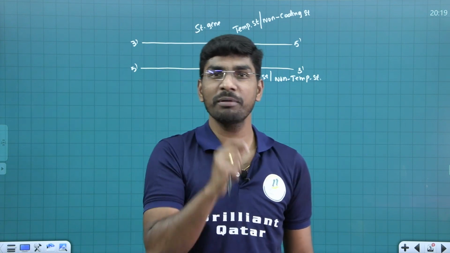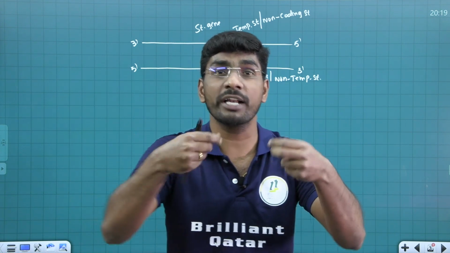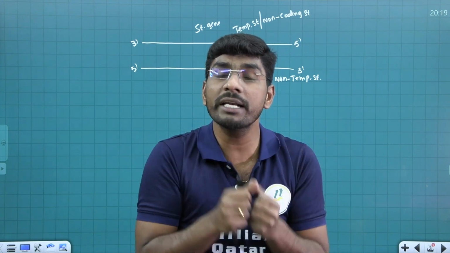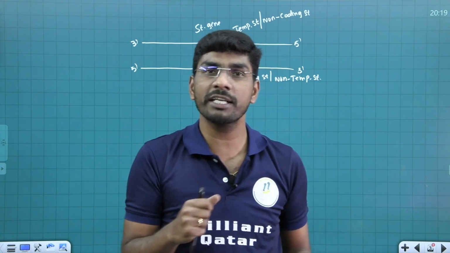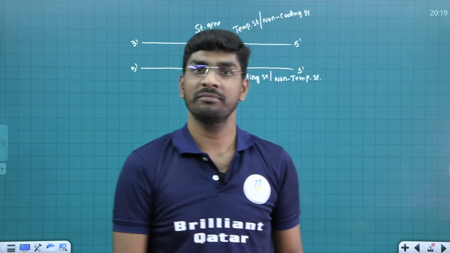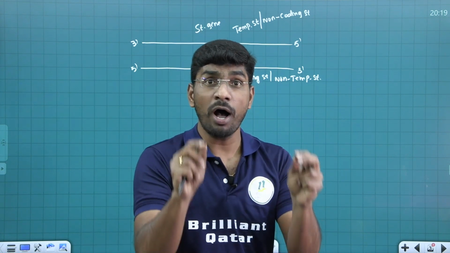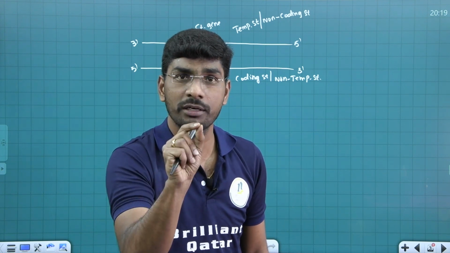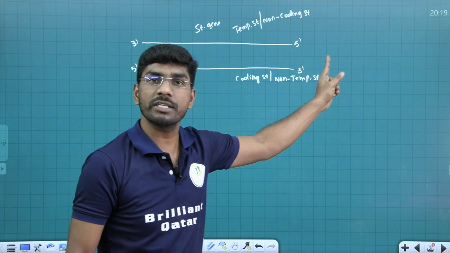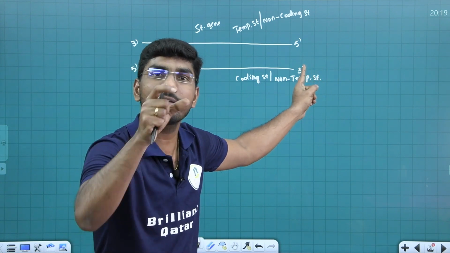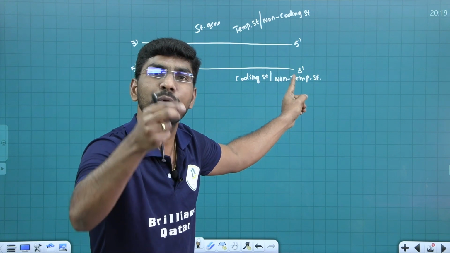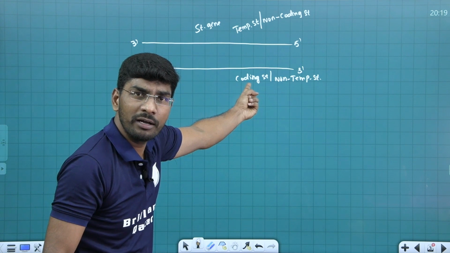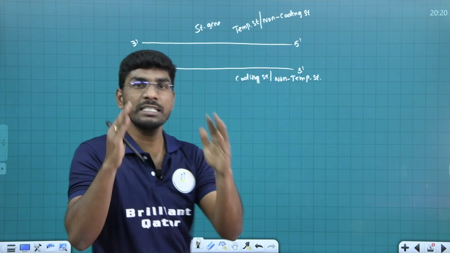We discussed this in the last class. Do you remember? If both DNA strands undergo transcription, 2 different RNAs can form. The 2 RNAs are complementary to each other, right? So they come and bind, and dsRNA formation takes place. dsRNA never becomes protein. Do you remember this, students? So out of the 2 DNA strands, only 1 DNA strand undergoes transcription. What is that strand called? Template strand, the 3' to 5' strand. It is also called the non-coding strand. Sir, why? Why this strand only? The other could have also participated in the transcription, right? Why is only this strand participating? Students, keep in mind.